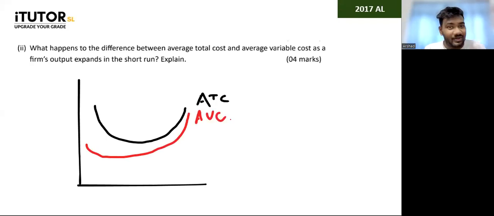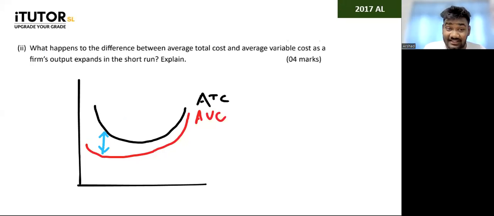What's the difference between these two curves? The difference between these two curves is the average fixed cost. Remember, average total cost is equal to average variable cost plus average fixed cost. So the difference between this is the average fixed cost.